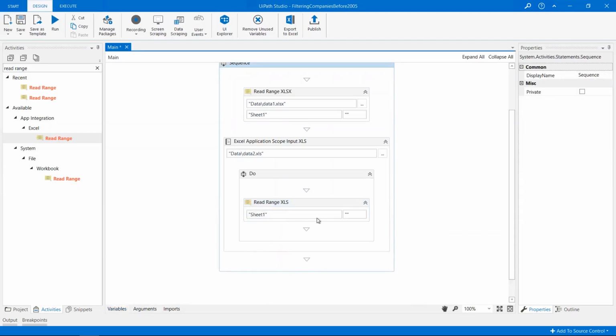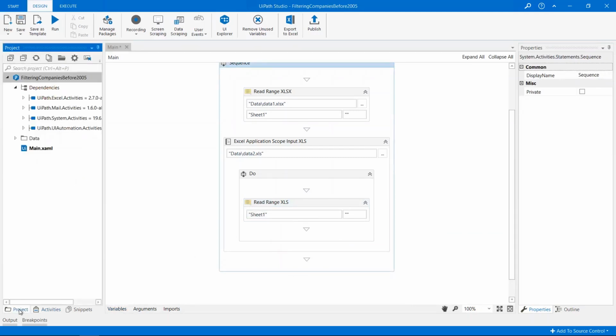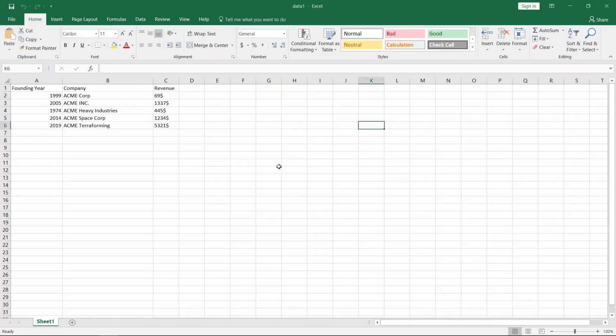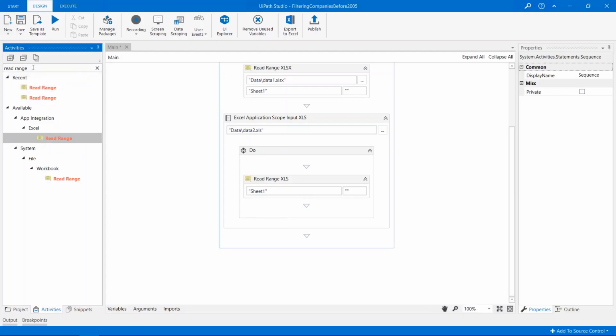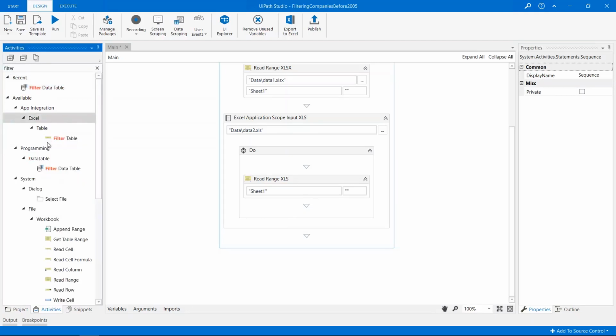Alright, now let's quickly open our files to see what they look like. We'll switch to the Project tab, right-click the Data folder and select Open. Now the first file contains the founding year of some companies, their name and their revenue. Here's the second file, which comprises the same type of information, but the columns are arranged in a different order. Okay, now that we've read the data, let's filter all the companies that were founded earlier than 2005.